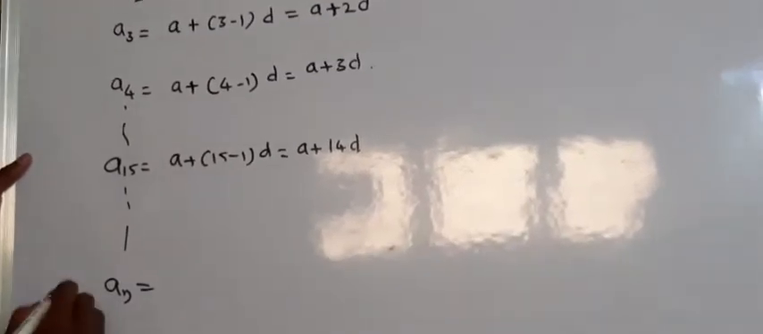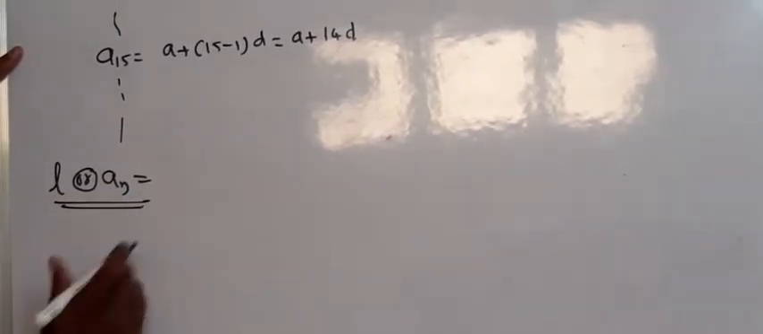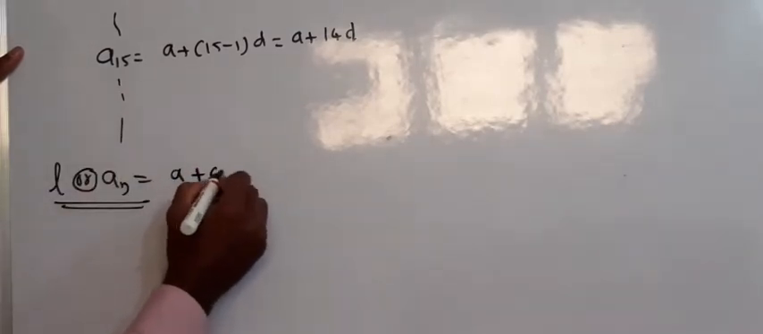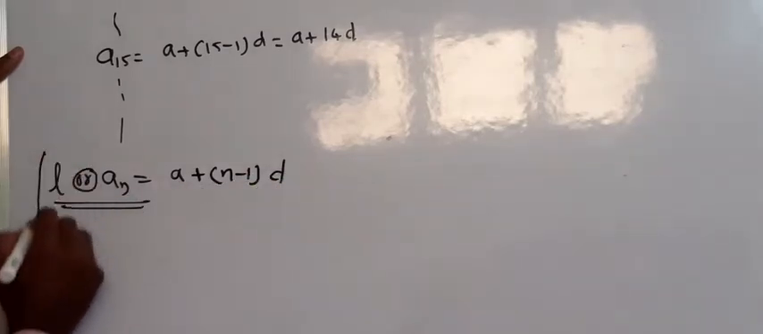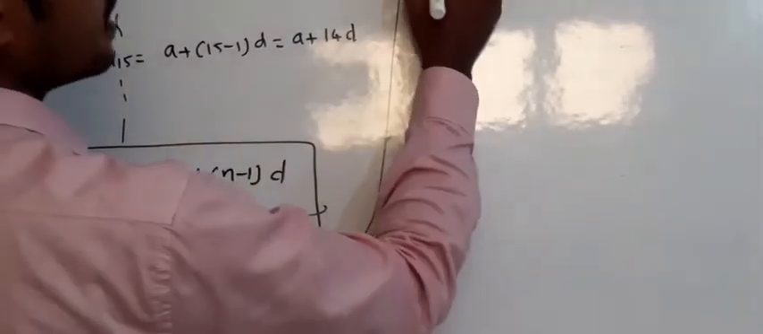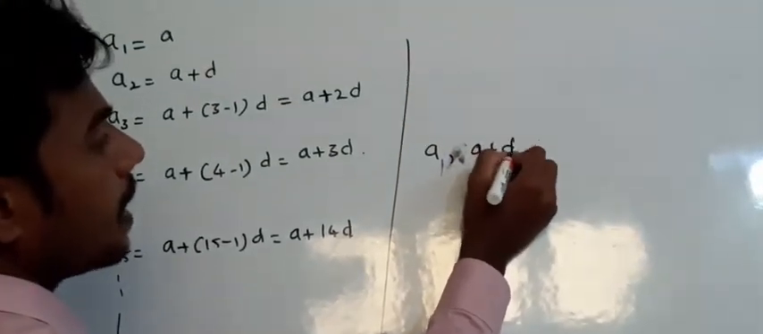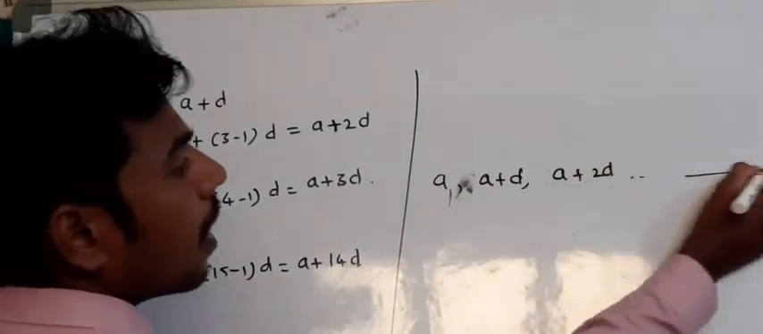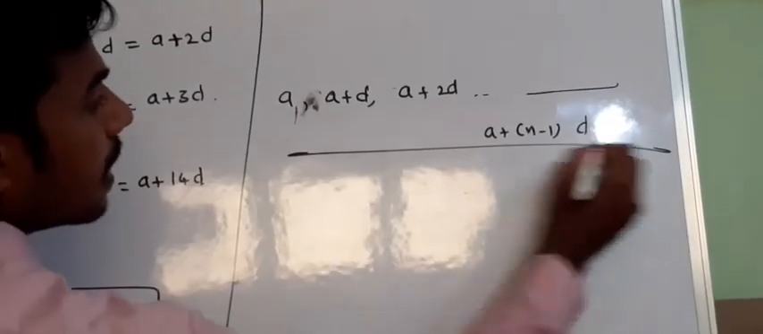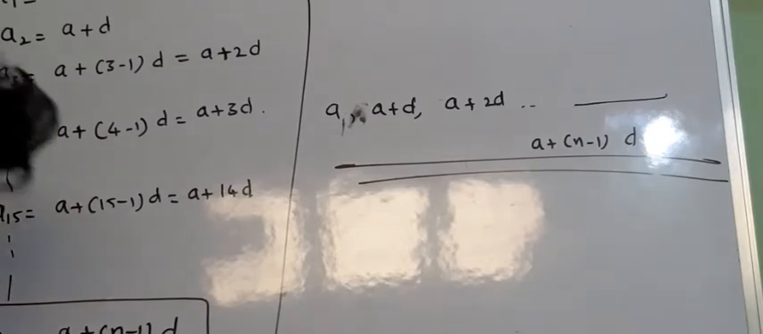So if I want to get the nth term, that is the last term. The last term is also denoted by L or an. An is nothing but the last term or nth term. So the nth term is a plus n minus 1 into d. This is the formula. Then what will be the sequence? This is the generalized format: a, a plus d, a plus 2d, up to a plus n minus 1 into d. This is the generalized form of an arithmetic progression. Now based on this we are going to solve a few examples.